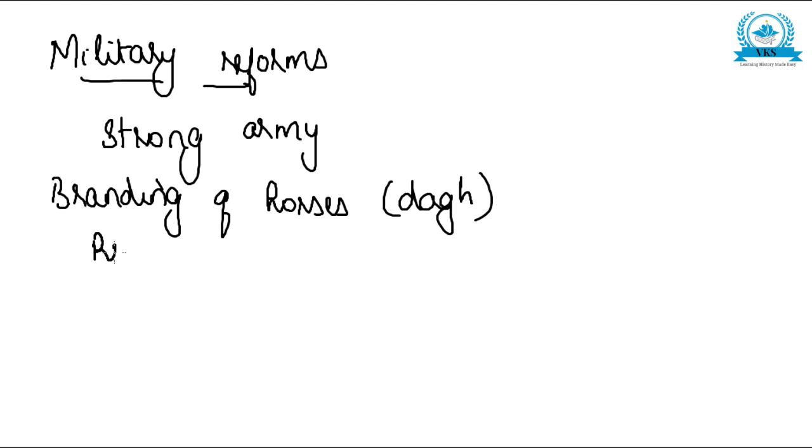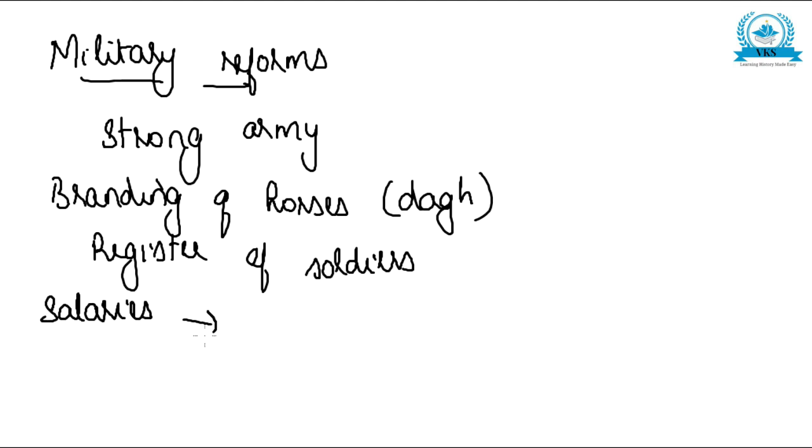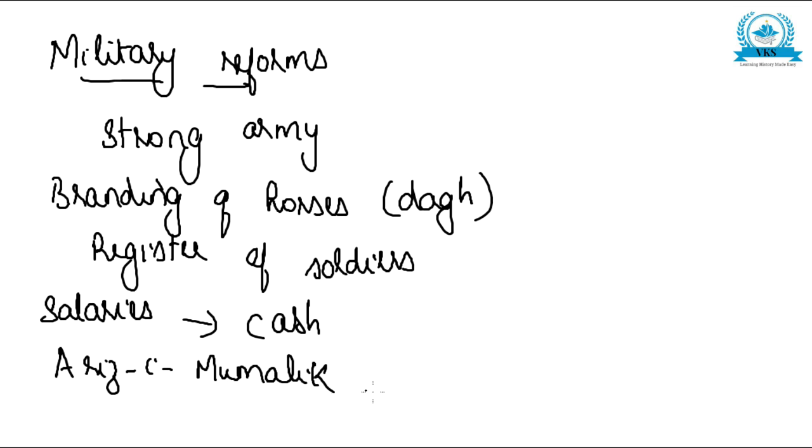And he also maintained a register of soldiers. Both these were done to prevent false musters and corrupt practices. He started paying salaries to soldiers in cash, and he abolished the Jagir system. The officer in charge of the appointment of soldiers was Ariz-i-Mumalik. So these were the military reforms of Alauddin Khilji.